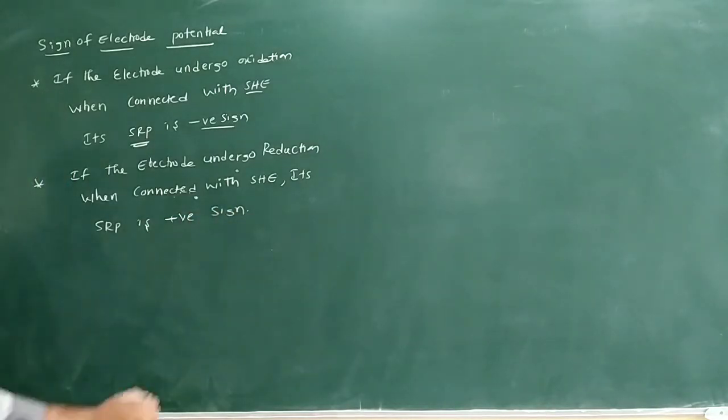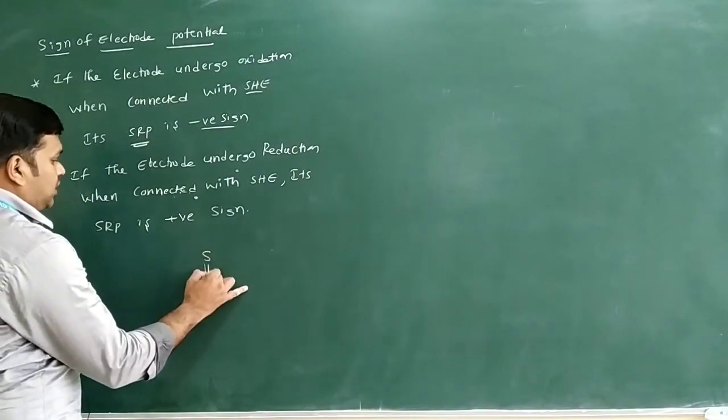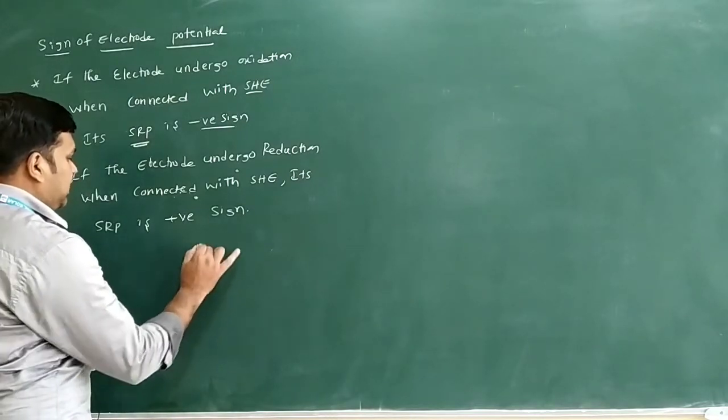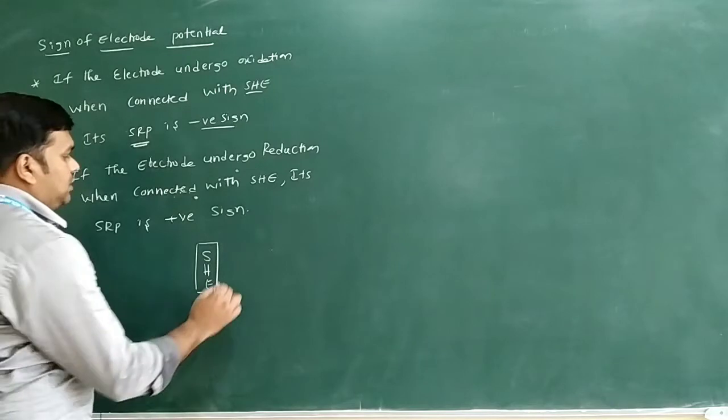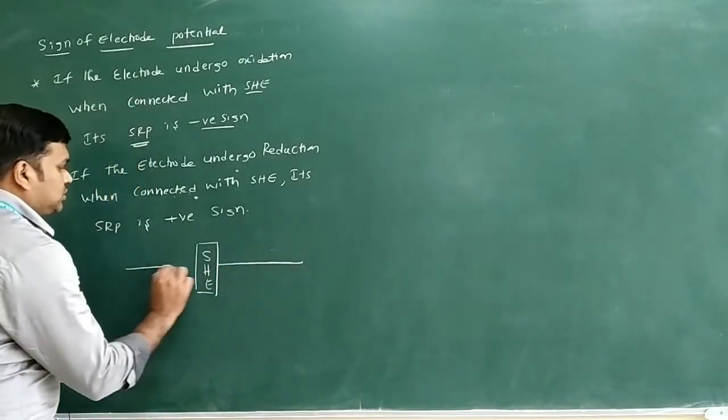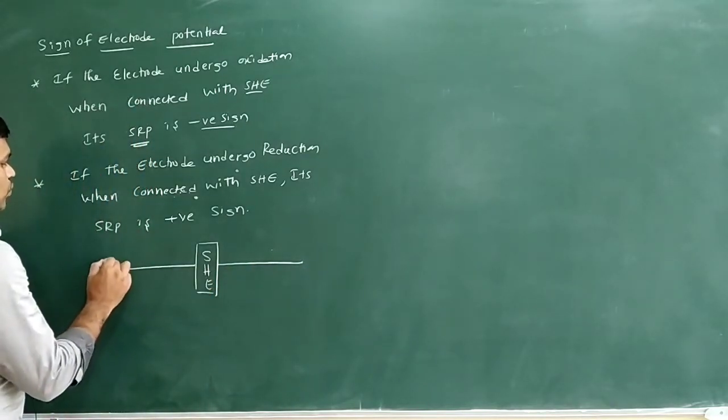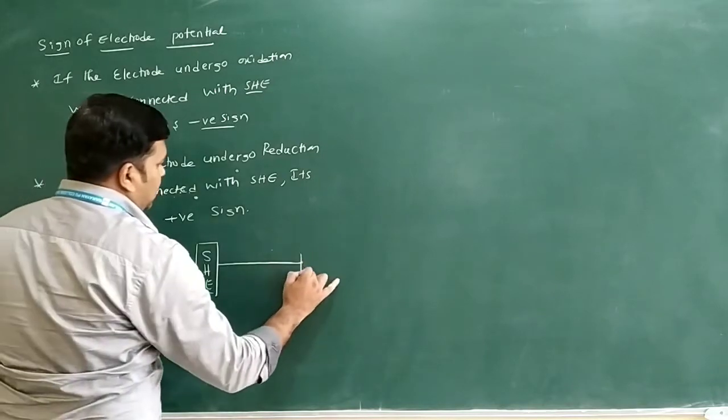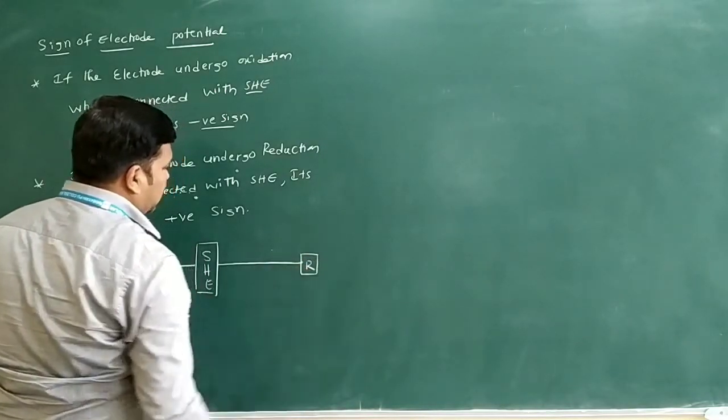Positive sign only. Suppose I am taking here SHE. What is SHE? Standard hydrogen electrode only. Here I will write both oxidation and reduction only. O means oxidation. Here I will write R only. What is R? Reduction only.